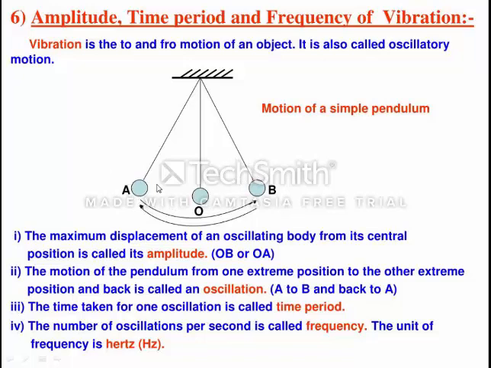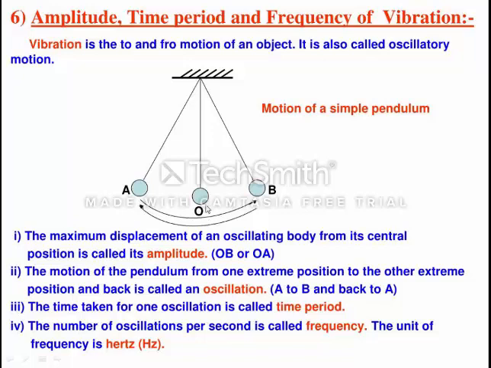First of all, what do we mean by amplitude? The maximum displacement of an oscillating body from its central position, means from its mean position. It may be OB or OA. This is the mean position, this is the extreme position. So the maximum displacement from the mean position, this OA or OB, is called amplitude. In simple words, what is amplitude? Maximum displacement from the mean position.